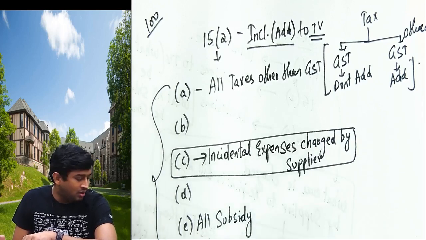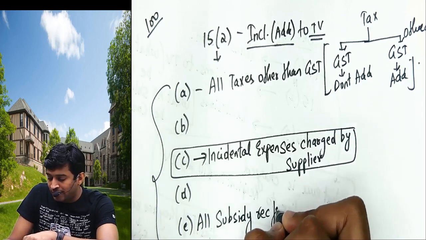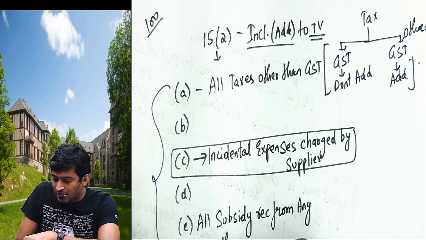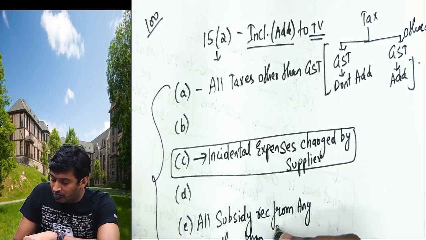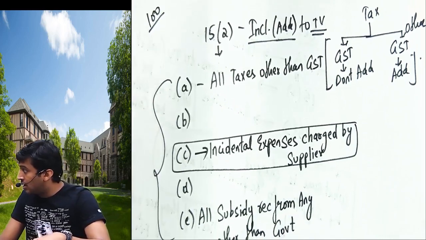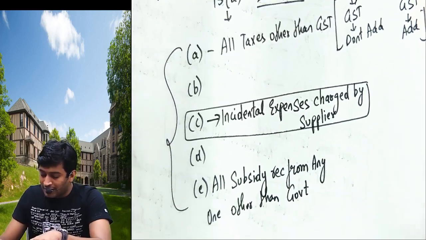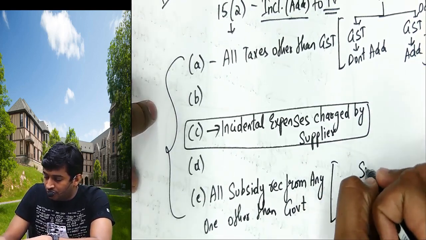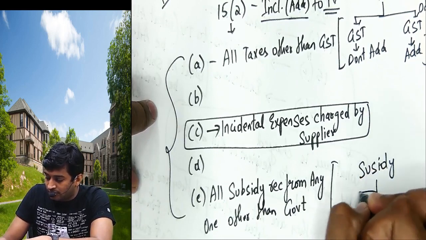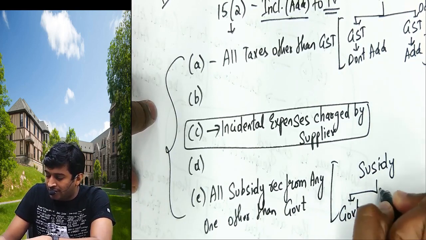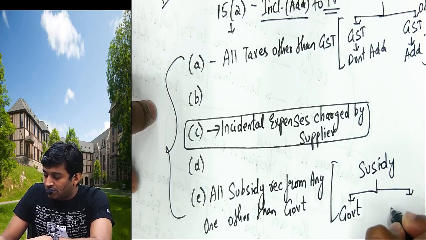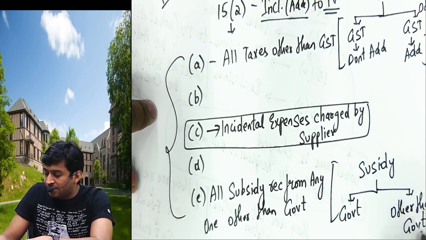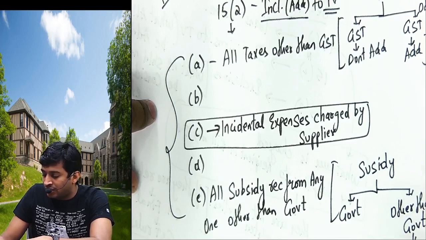We will add all subsidies received from anyone other than garment. Other than garment, इसका मतलब है अपना, if you receive subsidy from government, it can be state government or central government, or other than government. If you receive subsidy from other than government, we will add to the transaction value.